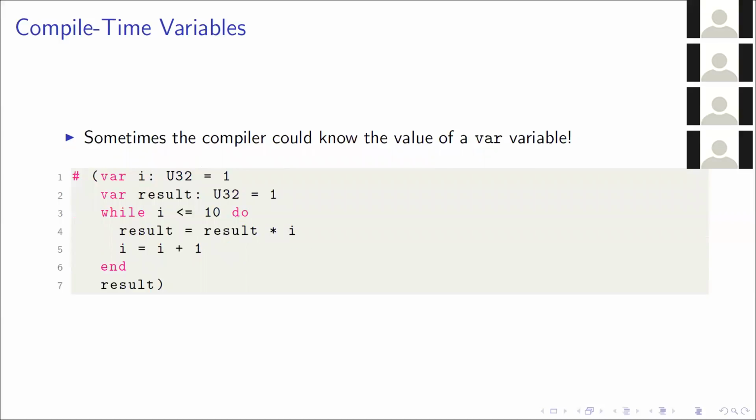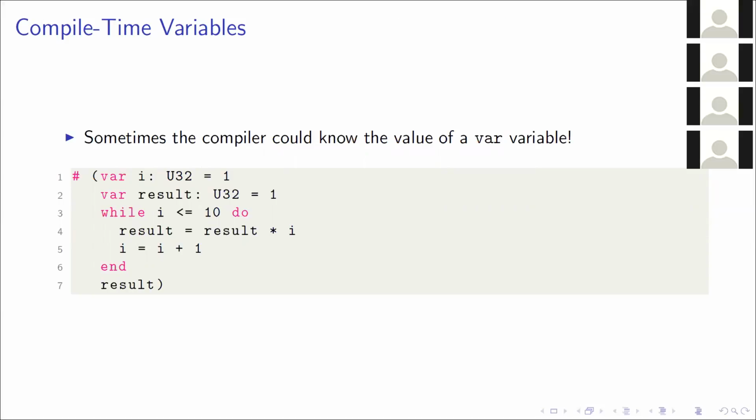But sometimes the compiler could know what the value of a var variable is, if the var variable has been declared inside of the compile-time expression and all the updates to the variable are known in the compile-time expression. Whenever you use that variable inside of the compile-time expression, the compiler should be able to use that and evaluate it to some meaningful value.